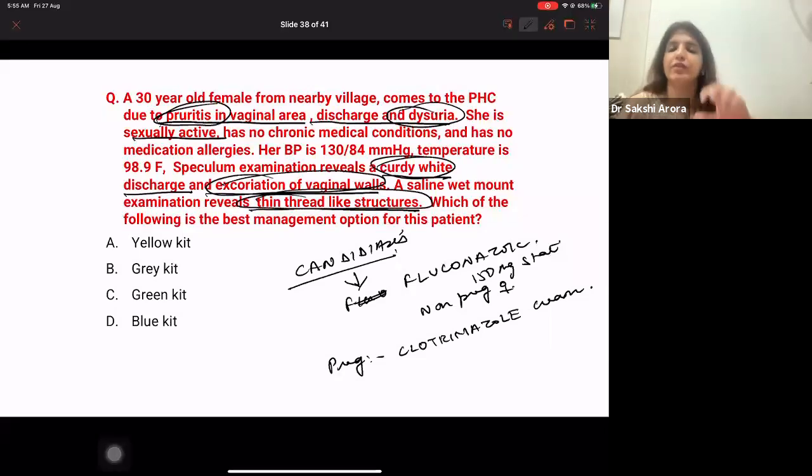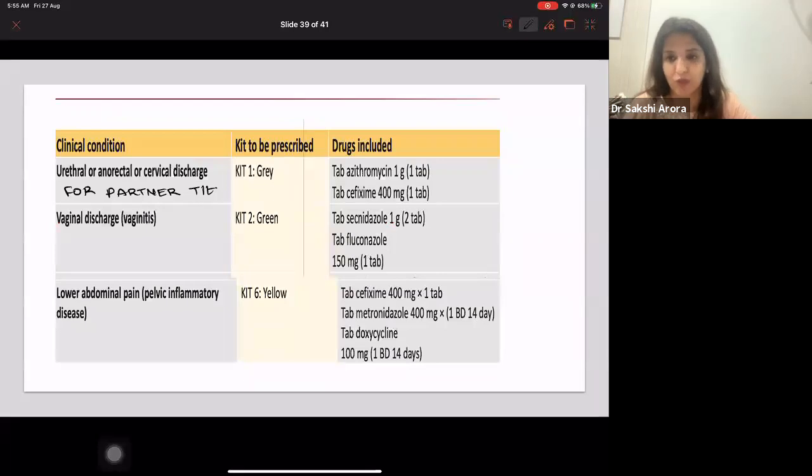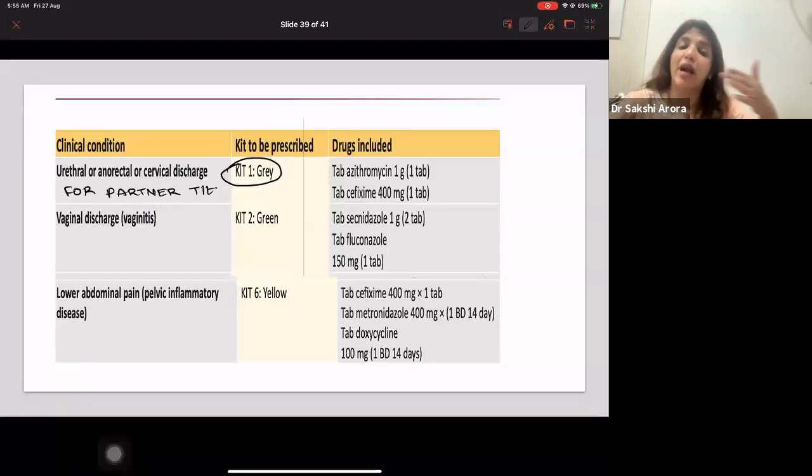So please remember, there are a total of 6 kits which you have to remember. Out of those 6 kits, 3 you have to remember in gynae, and 3 you will be taught in skin, dermatology. The 3 kits for gynae are the gray kit, green kit, and yellow kit. Kit 1 is the gray kit. This you are going to give to any female's partner.